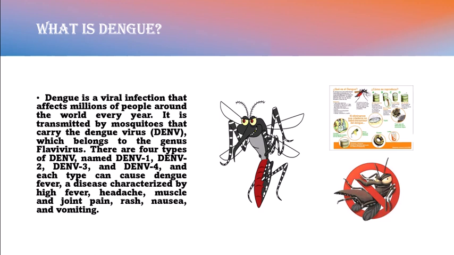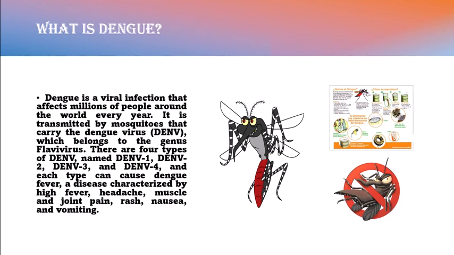The Aedes aegypti mosquito is an urban and domestic mosquito, which prefers to bite humans during the day, especially in the early morning and late afternoon. The mosquito can become infected with DNV when it bites a person who has the virus in their blood, and then transmit the virus to another person when it bites them. The mosquito remains infected for its entire lifespan, which can be up to a month.